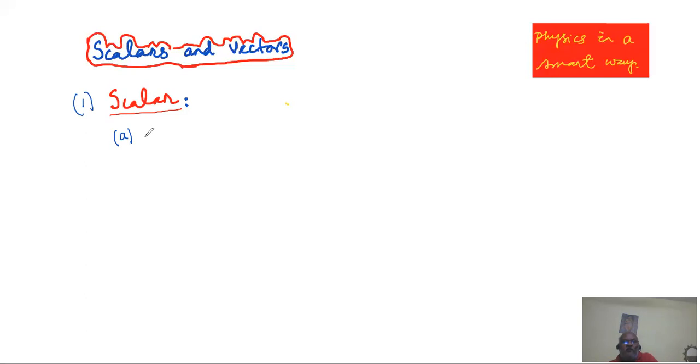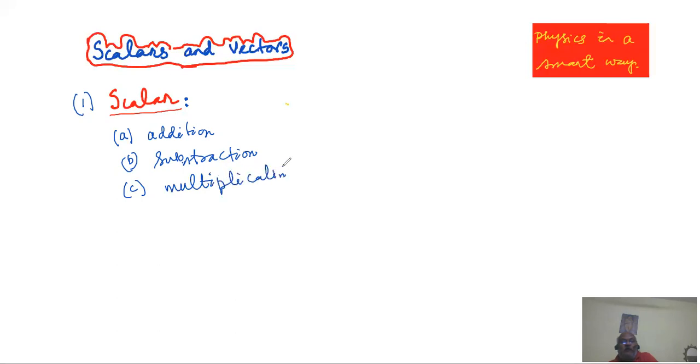There are many operations, but basically the first operations that we must know are addition and subtraction, second is multiplication, and fourth one is division.